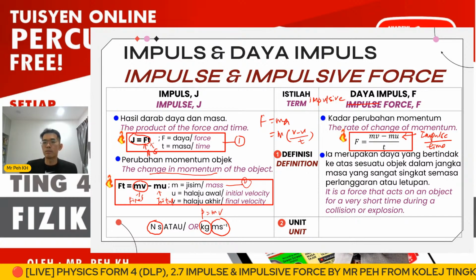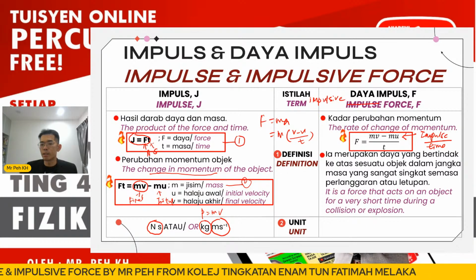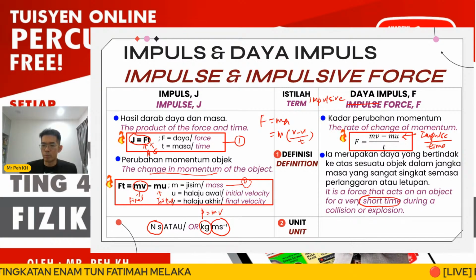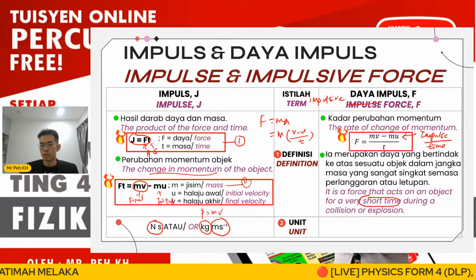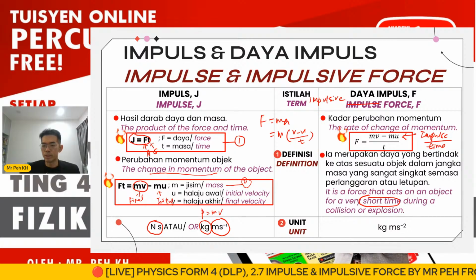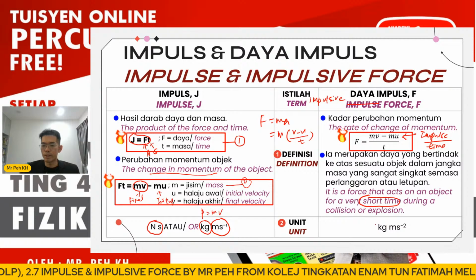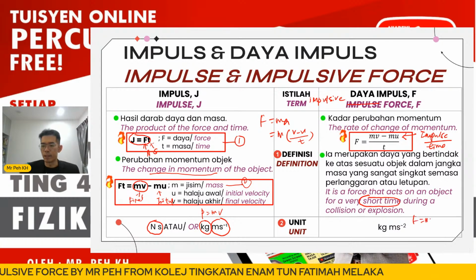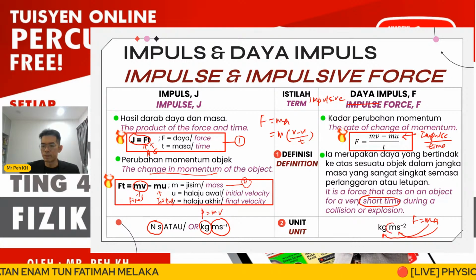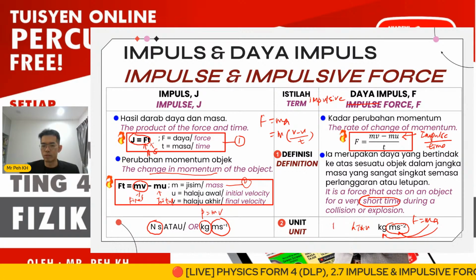But when we discuss the impulsive force, the force acting on the object occurs in a very short duration, especially at a collision or explosion. Okay, so the unit here, since this is a force, is Newton, or you can give kg meter per second square. Where does the unit come from? F equal to ma. The m is the mass, and the a will be meter per second square. So again, here we can give the unit for the impulsive force as Newton also.